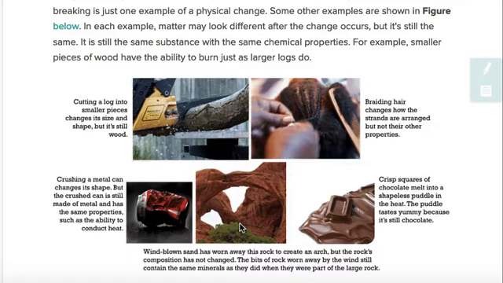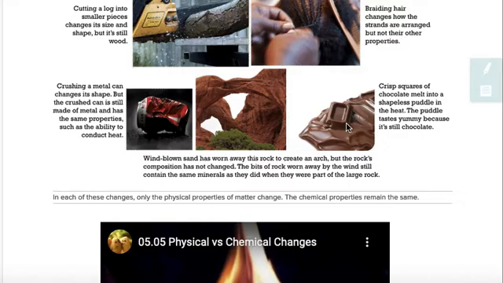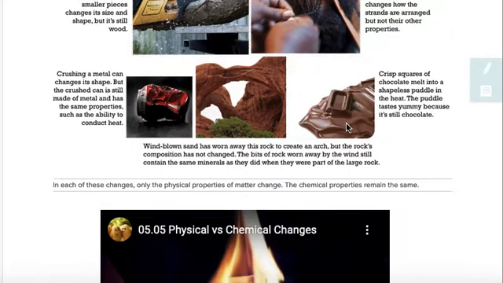Wind-blown sand has worn away this rock to create an arch, but the rock's composition has not changed. The bits of rock worn away by the wind still contain the same minerals as they did when they were part of the large rock. Crisp squares of chocolate melt into a shapeless puddle in the heat. The puddle tastes yummy because it's still chocolate. In each of these changes, only the physical properties of matter change. The chemical properties remain the same.